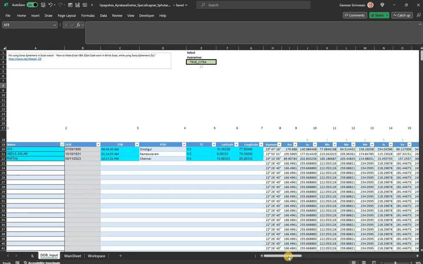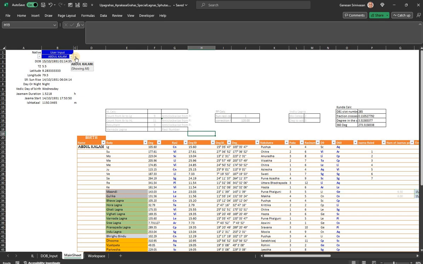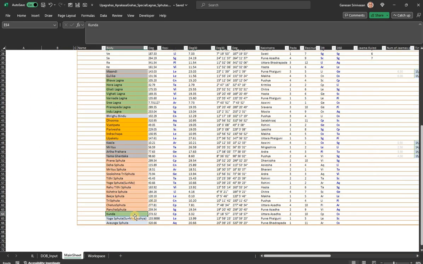The main input for the individual: you can give any number of people's names, date of birth, time of birth, place of birth, time zone, latitude, longitude. The rest are all calculated. In the main sheet, you can just pull the name of the person and compare it with Jagannatha Hora, all these results. Kunda is the D81 part. Yoga Sphuta, you can check, is moon plus sun plus Pushya nakshatra. And Avayoga Sphuta is 14 nakshatras away from Yoga Sphuta. Those things you can easily check with Jagannatha Hora.